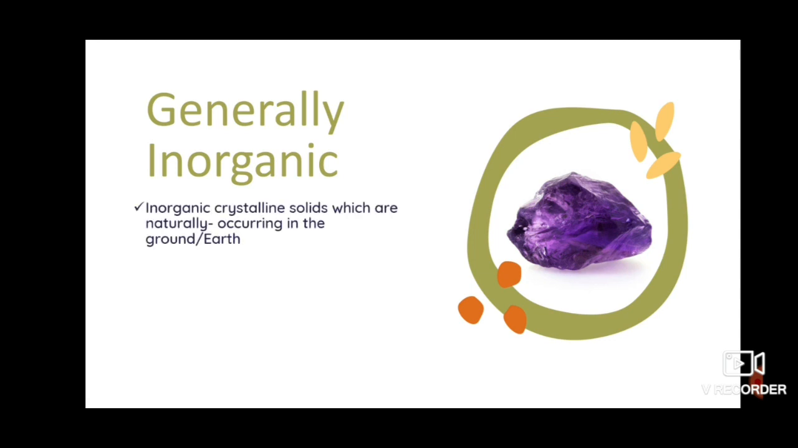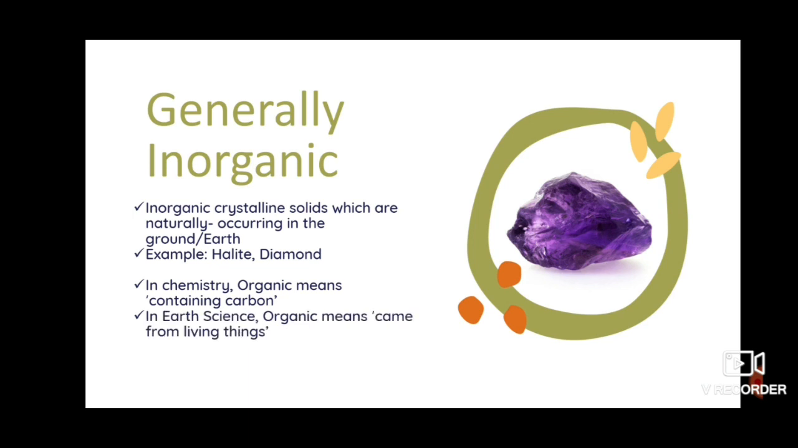Inorganic crystalline solids which are naturally occurring in the ground in earth. One example of this is a mineral known as halite or salt. Okay, so halite is salt. And then diamond. Now you may ask, diamond should be like an organic compound because this one is made up of carbon. Now I want you to take note that in chemistry, organic means containing carbon. So diamonds, methanes, and other carbon-containing compounds are organic.